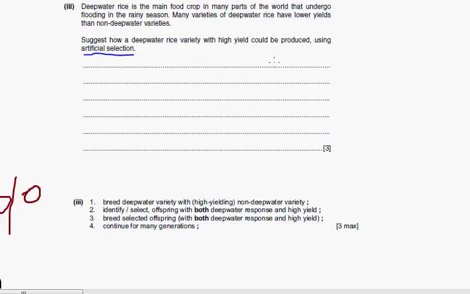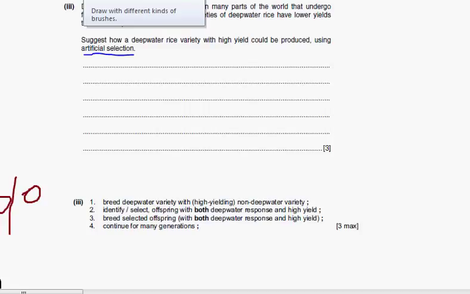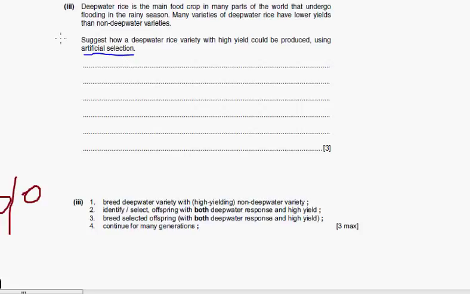Hello. The following question explains artificial selection. It is an example of artificial selection. You may want to read the question before hearing the answer. So it says, suggest how a deep water rice variety with high yield could be produced using artificial selection.